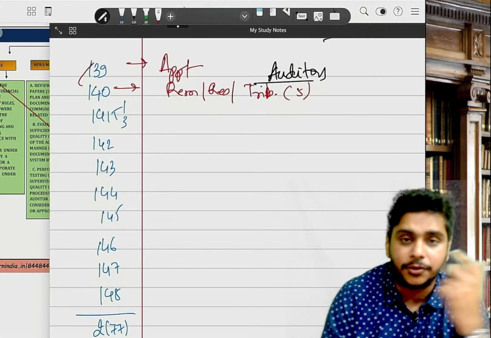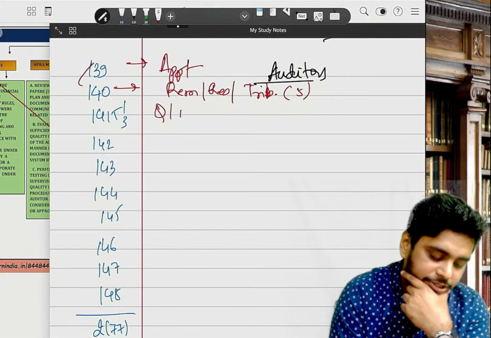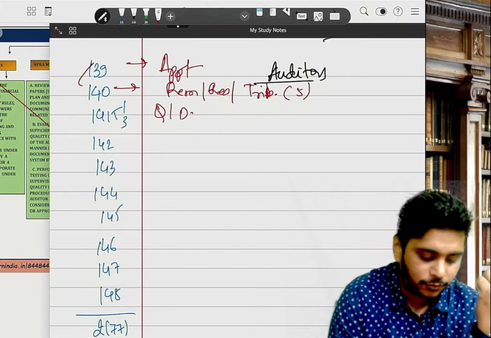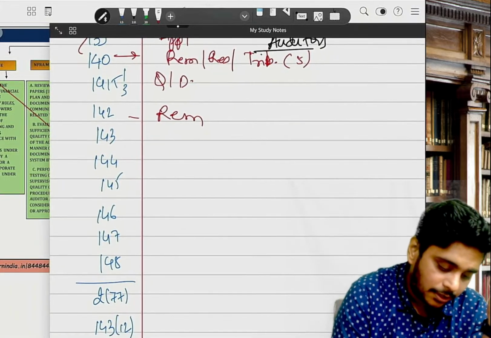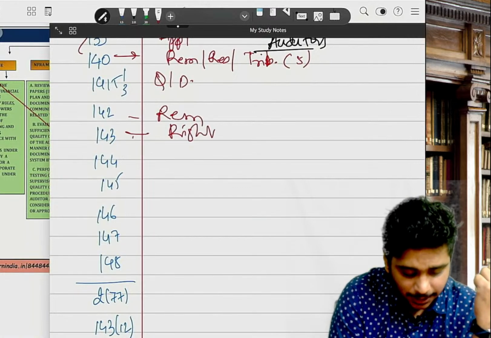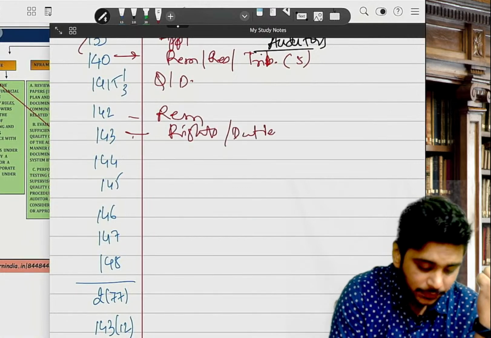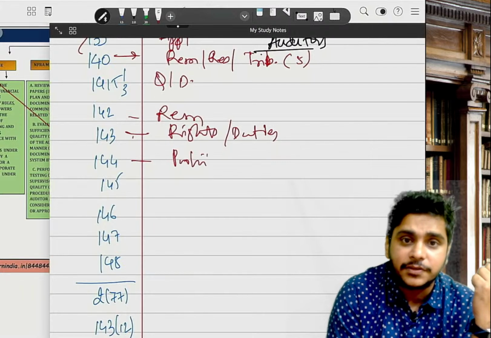5 years. Okay. 141: qualification and disqualification; subsection 3 is disqualification. 142, sir, remuneration of the auditor. 143, sir, rights and duties of the auditor. 144 talks about prohibited services.